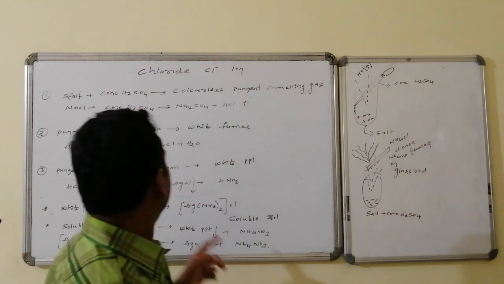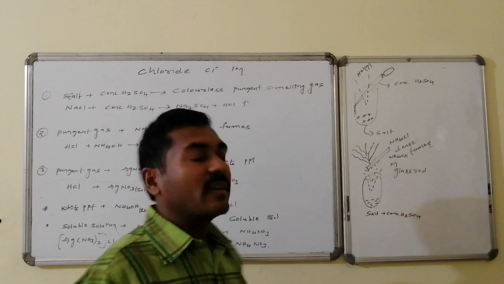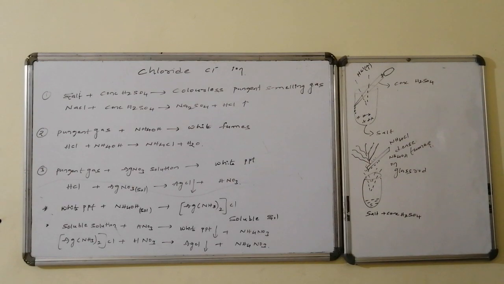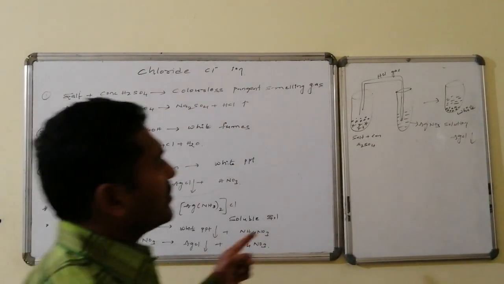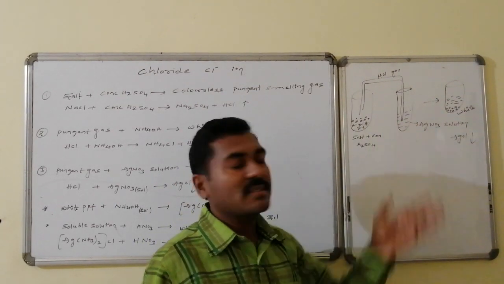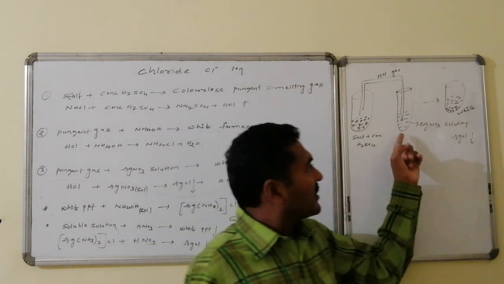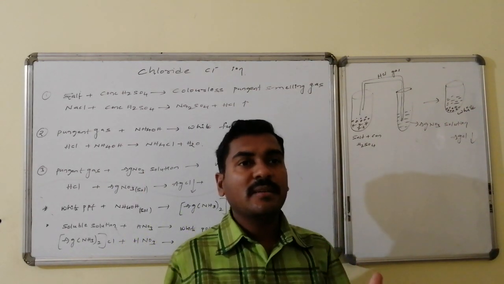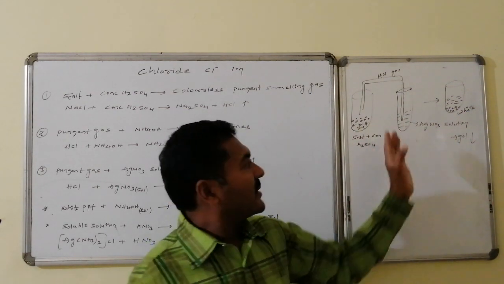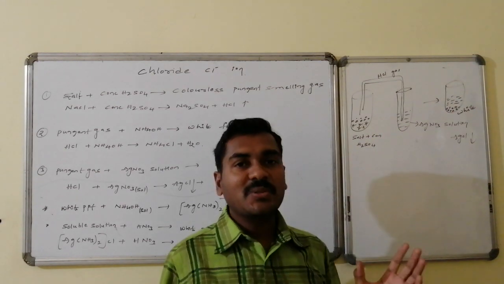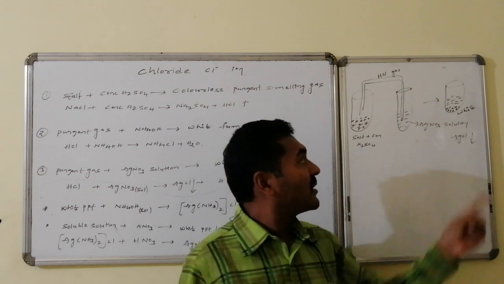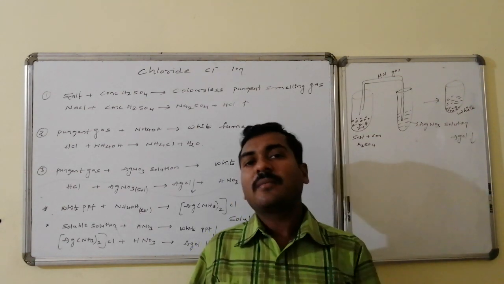In the next case, those fumes are allowed to react with silver nitrate solution. Let us have a look. The gas coming out of the test tube which has salt and concentrated sulfuric acid is exposed to another test tube consisting of silver nitrate solution. Thus the silver nitrate is converted to a white colored precipitate, that is silver chloride. See here, we are exposing. After exposure, the silver nitrate solution is converted to a white colored precipitate at the bottom, and that is silver chloride. Silver chloride, white PPT formation takes place.